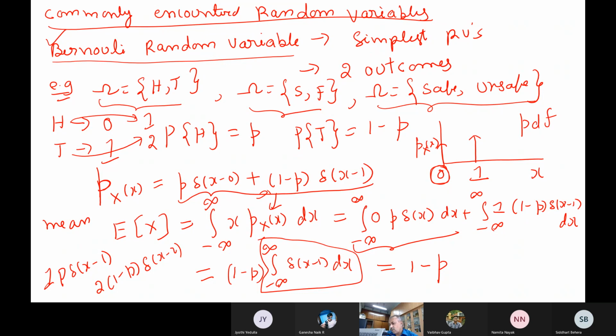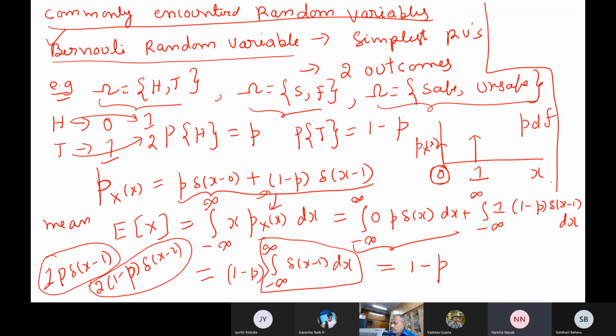Then what is the mean value? What happens now? This is the first one because head has been transformed to 1, tail has been transformed to 2 say. So 1 into p into delta x minus 1, then the other one will be 2 into 1 minus p into delta x minus 2, and anyway the area under the Dirac delta function is 1. So now tell me what is the value? 1 times p plus 2 into 1 minus p you get.